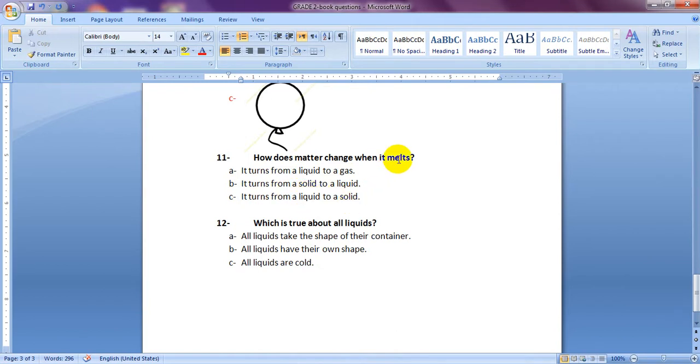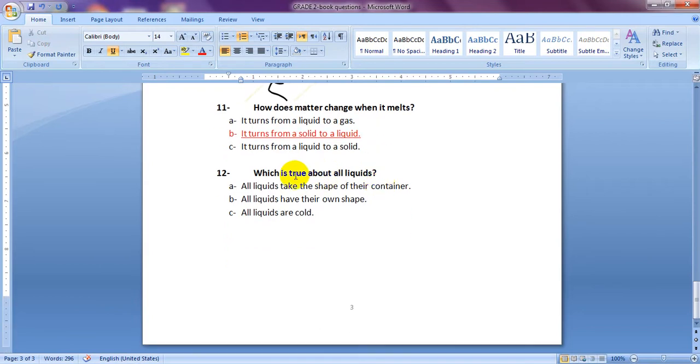Melting happens to a solid when it changes to be a liquid by, do you remember, adding heat or taking away heat? The solid will have heat, so it happens because of adding heat to the solid.